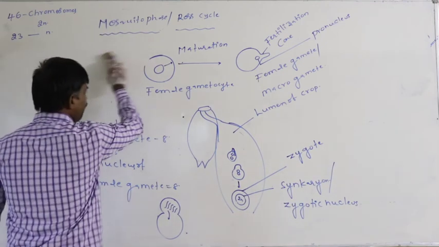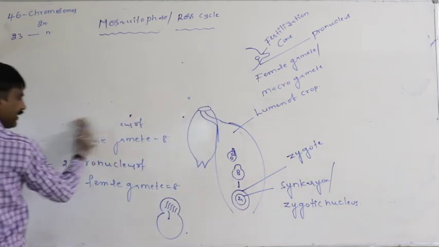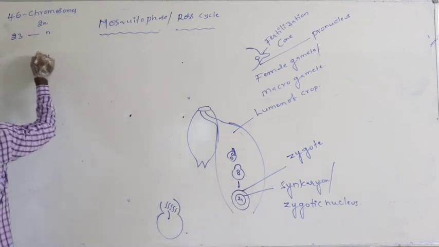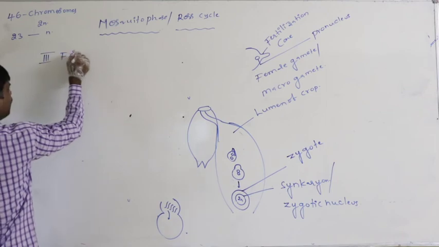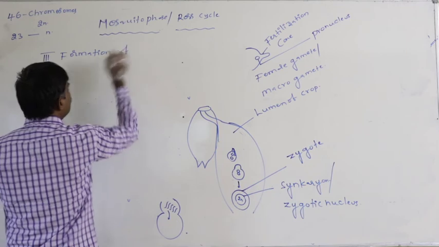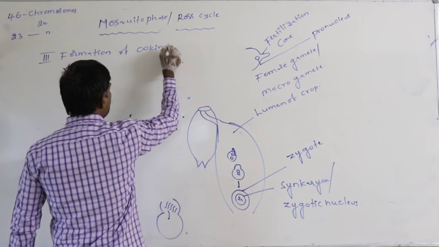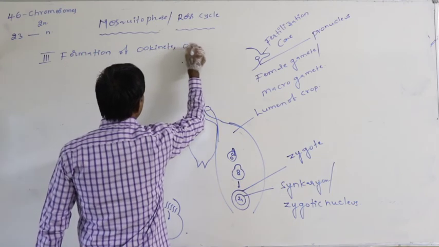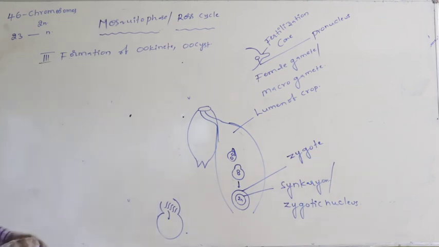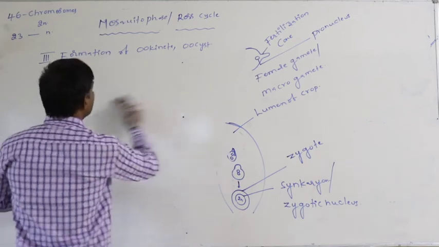Next, the third step. The third step in the mosquito phase is the formation of the ookinete. Ookinete formation is the third step in the mosquito phase.